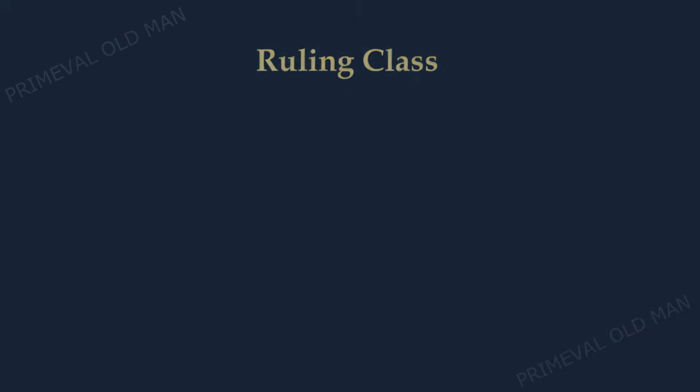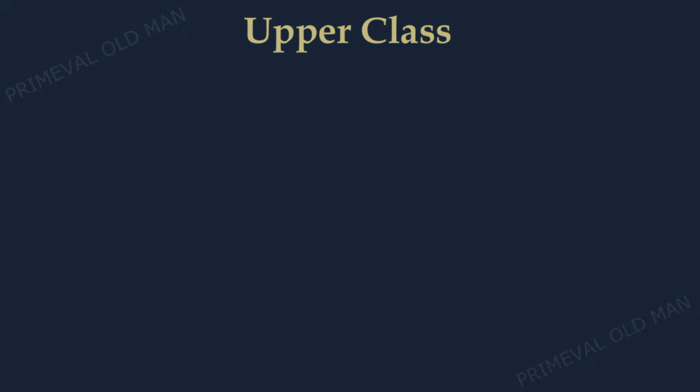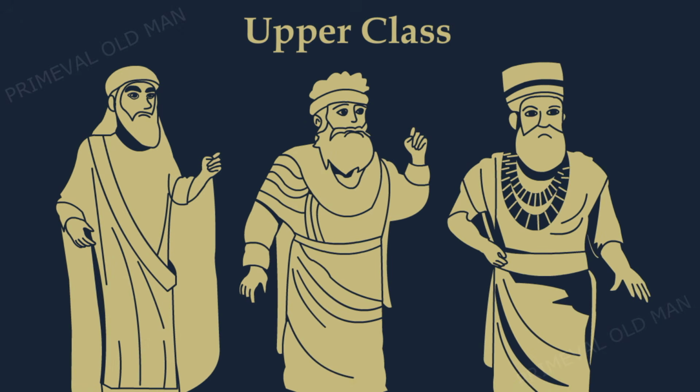The second level of the pyramid was occupied by the upper class. This group consisted of wealthy and influential members of society. The nobles were the relatives or allies of the king who held high positions in the government or the military. They were granted large estates or lands by the king in exchange for their loyalty and service.